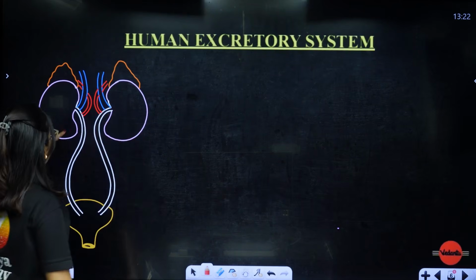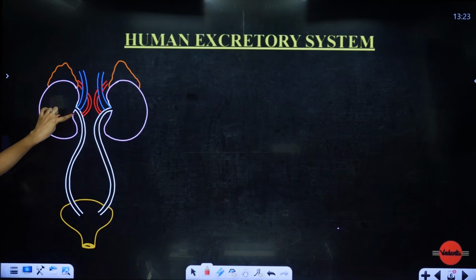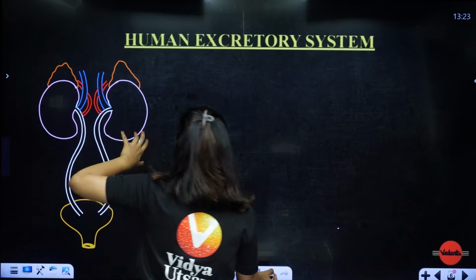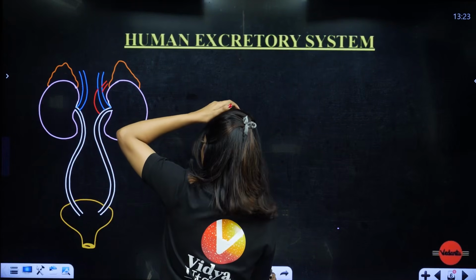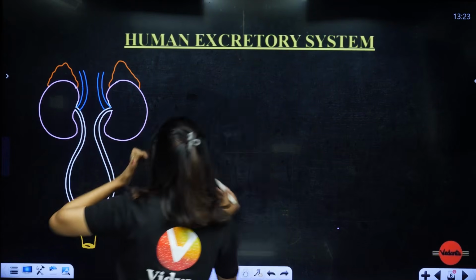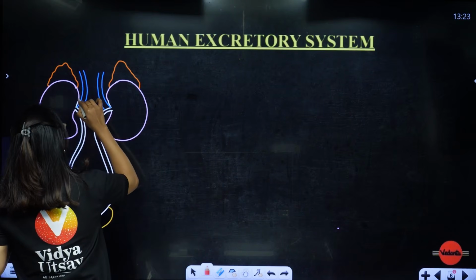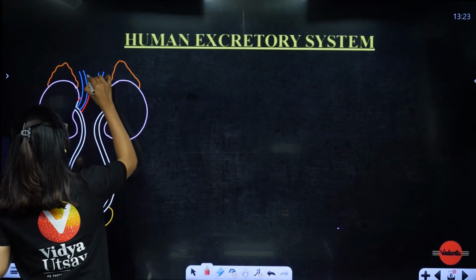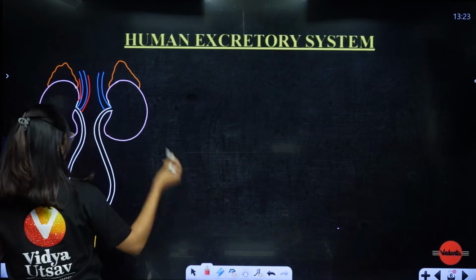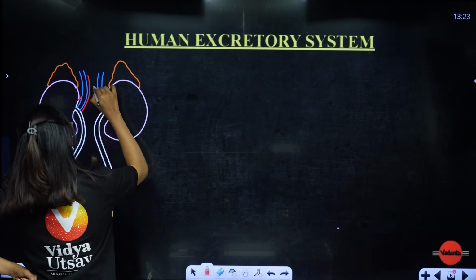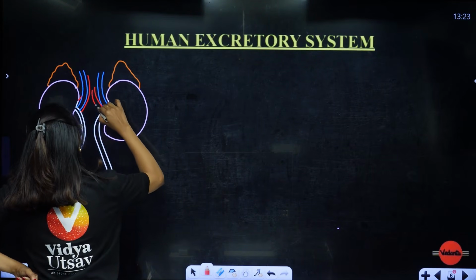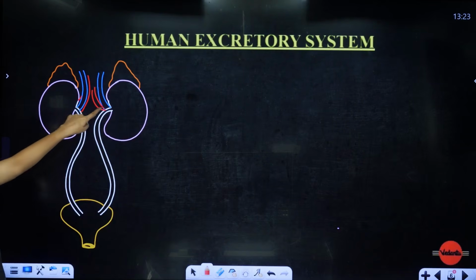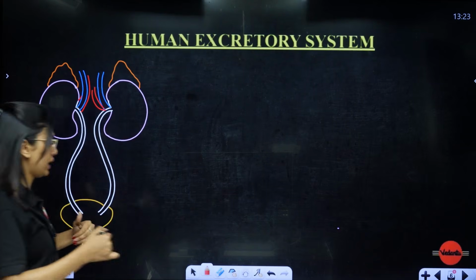It is all opening here. I think my diagram can be a little better. One second, students, I'll try to draw it from here only, otherwise you might get confused. Okay, I'll just draw like this. It's all coming from the same point from where the ureter has come out.